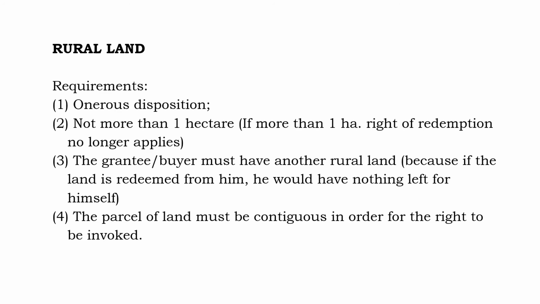Number 3, the buyer should have another land. Halimbawa, si ABCD nagbenta kay X. Si X dapat may iba pang lupa para magkaroon ng right of redemption si ABCD. Kasi kung si X buyer ay walang ibang lupa kundi yung nabili sa kanila, walang right of redemption. Kasi pag yun ay na-redeem pa kay X, wala nang maiiwan kay X. So that is the third requirement.